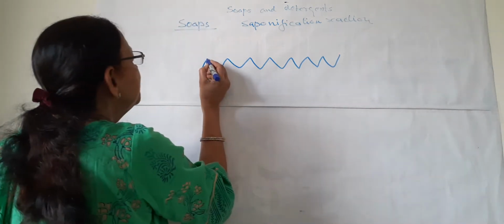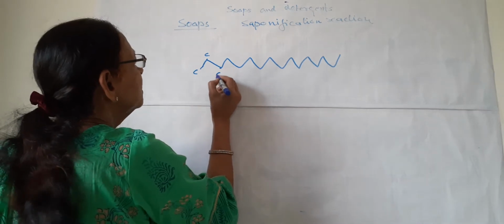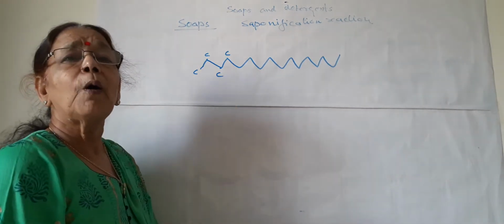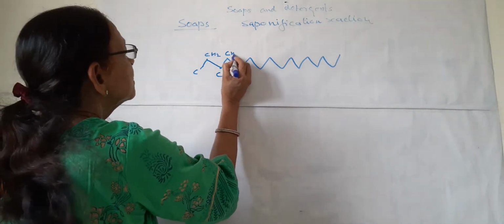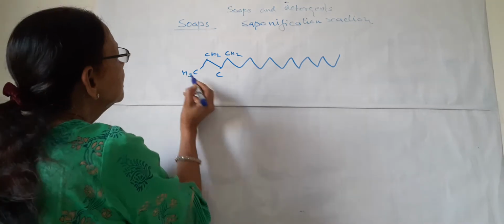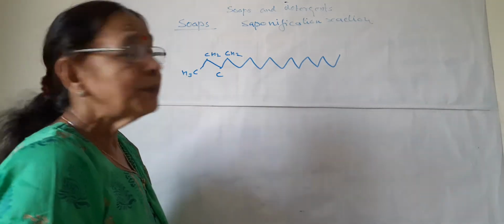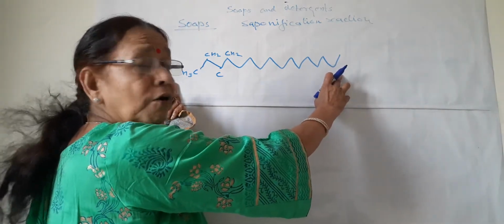What does it mean? Carbon is present here, here, here, and all are attached with H2: CH2, CH2, and here it is CH3 at the end. In this way a long carbon chain is present, and this is the alkyl end of soap.